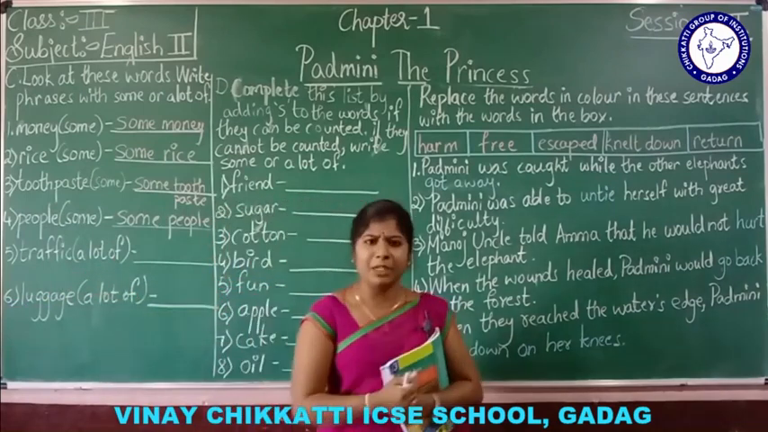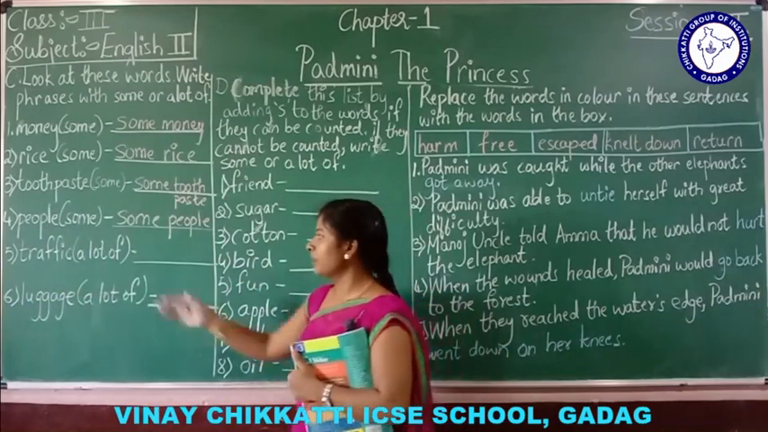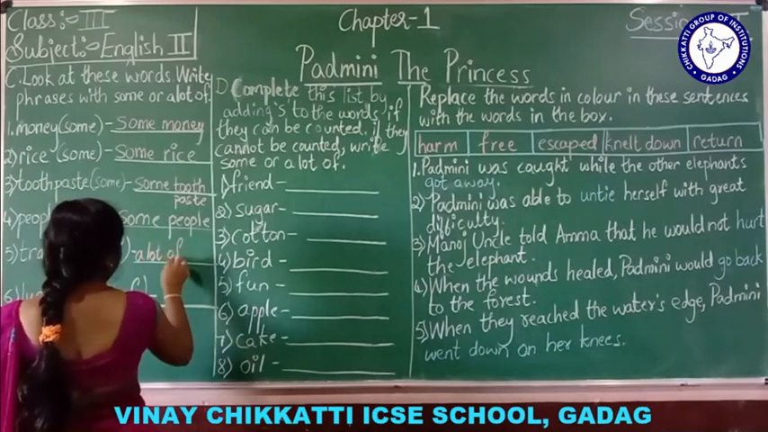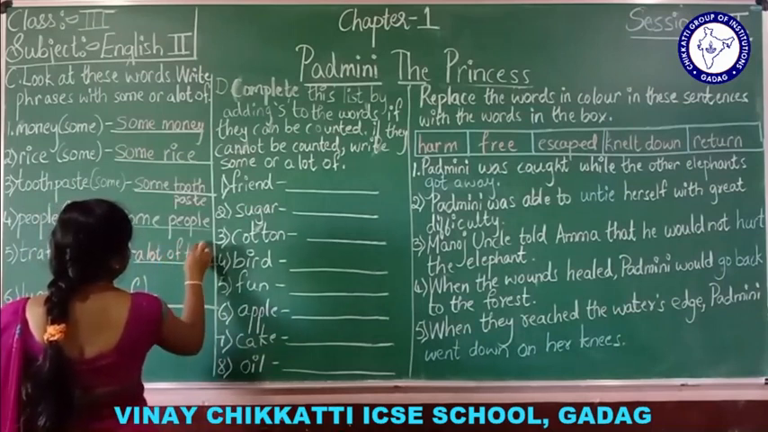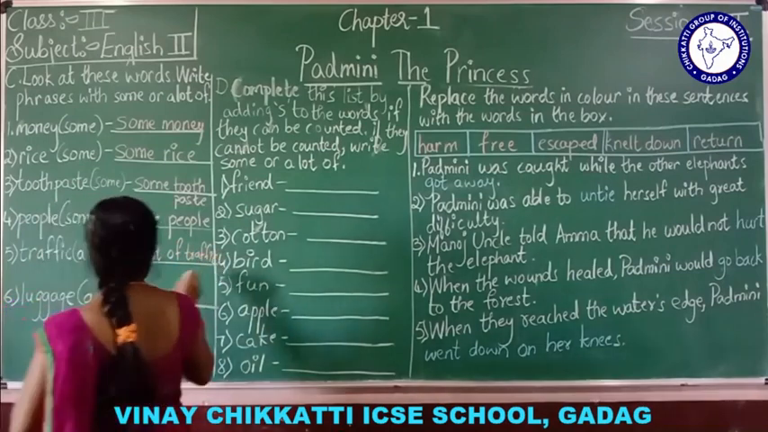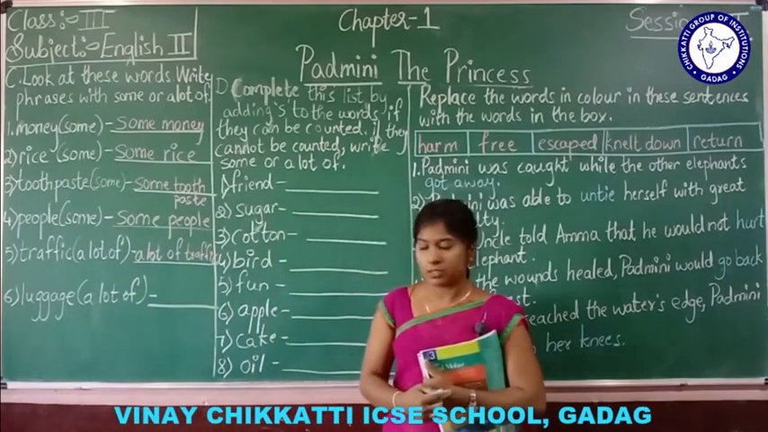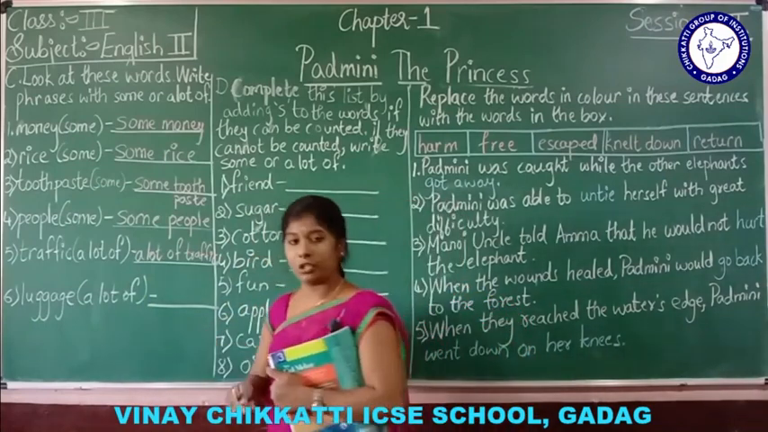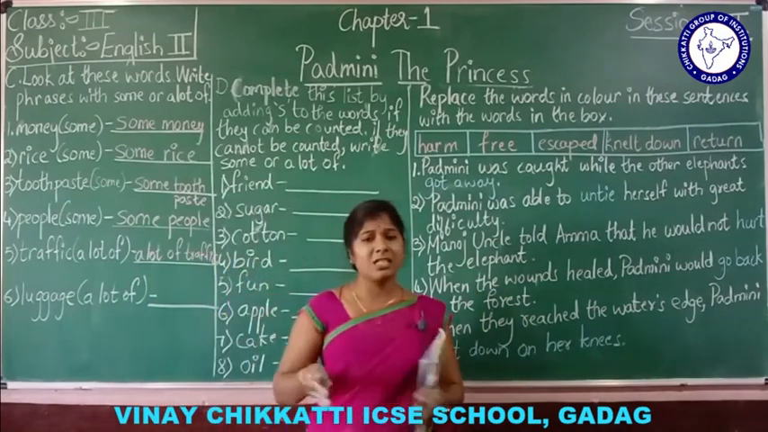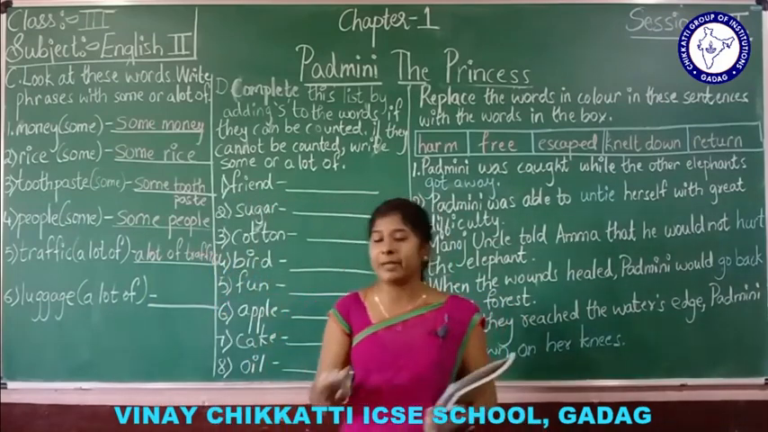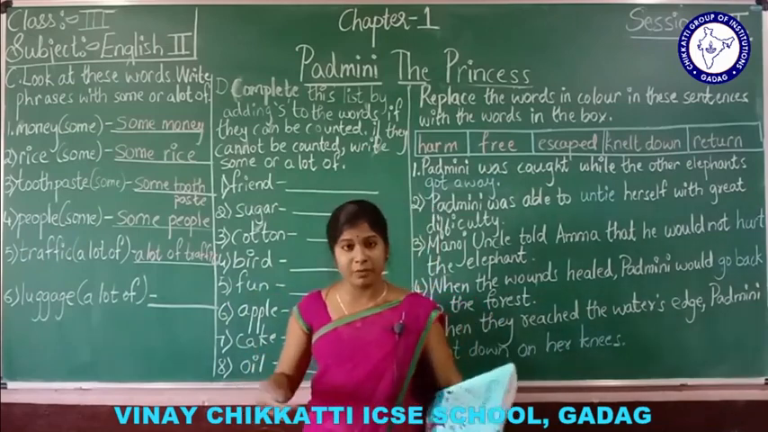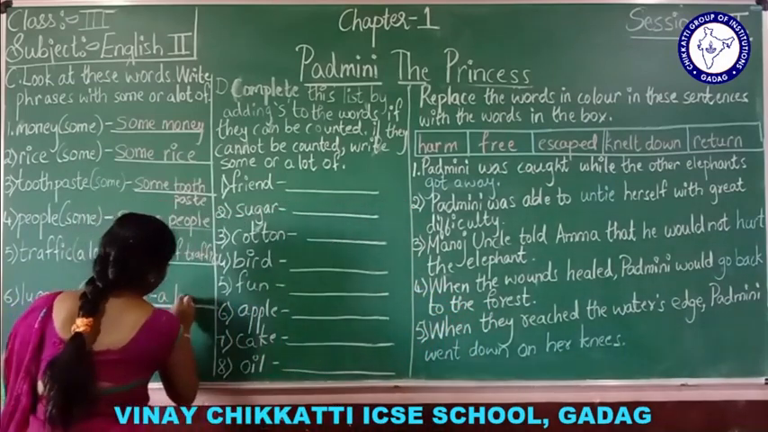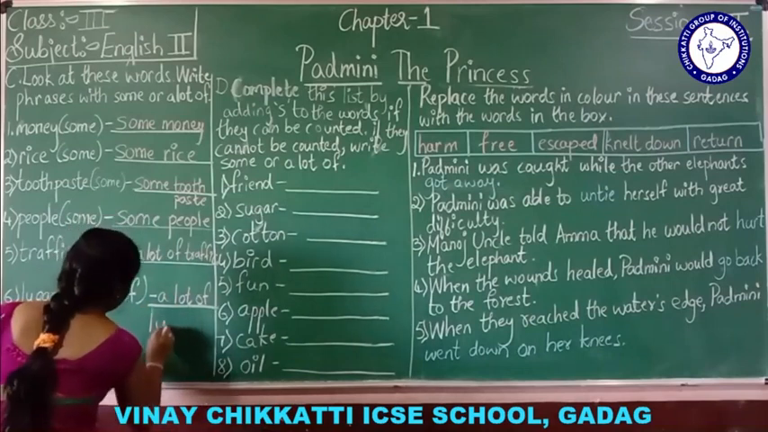Okay. Next one. Traffic. You can't say some traffic, right? You have to say a lot of traffic. Understood, students? Next. Luggage. A lot of luggage. You cannot say some luggage. Luggage means too much. If only one bag is there, you can say a bag. Luggage means too much will be there, so for that, a lot of luggage. Understood? A lot of, I'll be writing down here, students.